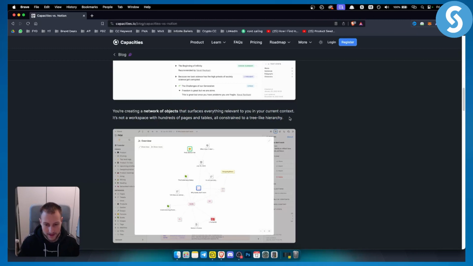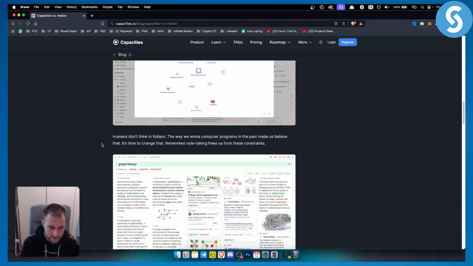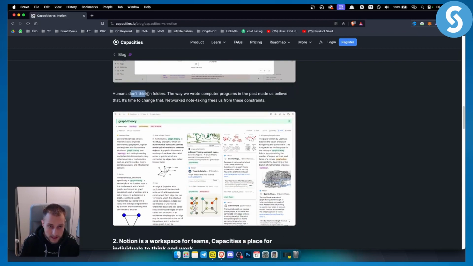So if you like things organized in a more structured way, I think Notion is better for you. However, Capacities has a different approach when it comes to that. As you can see, humans don't think in folders. The way we wrote computer programs in the past made us believe that it's time to change that. So network note-taking frees us from those constraints, as you can see.